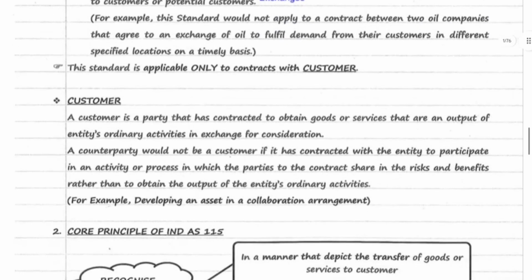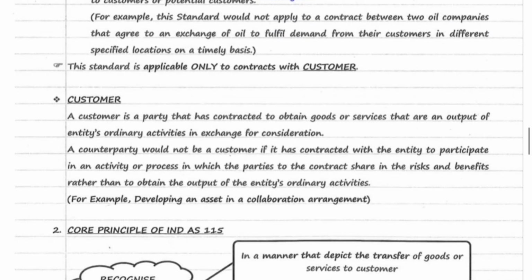Who is a customer? Customer is a party who has contracted to obtain goods or services from the entity. The goods or services are output of the entity's ordinary activities. The customer in turn pays a consideration. Who will not be called a customer?